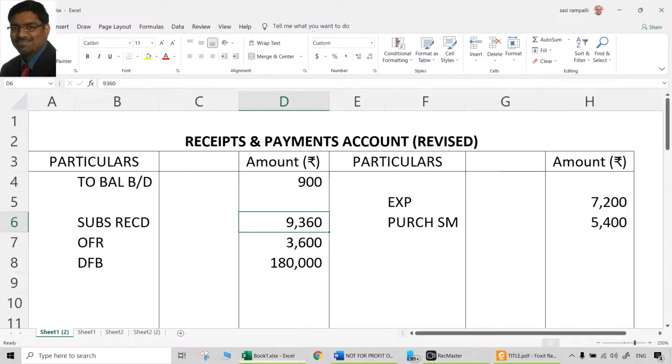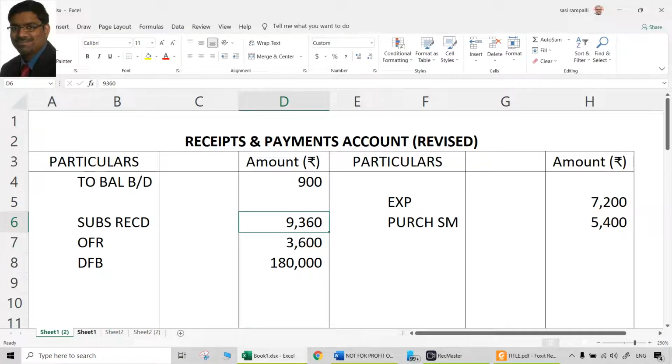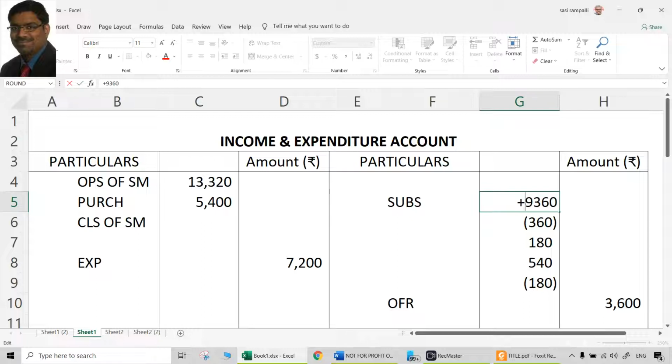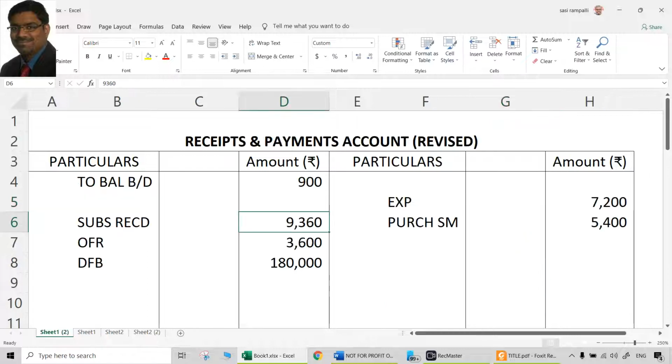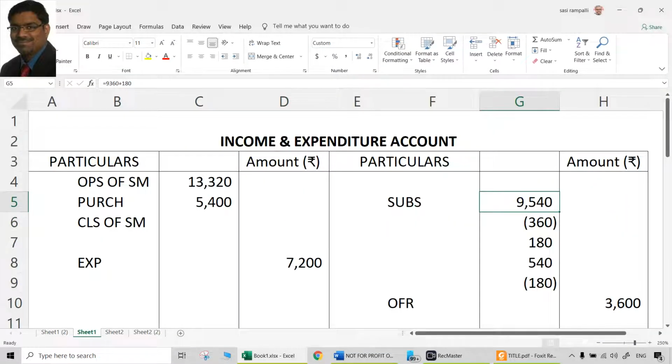But it is not the case. There is a subscription received in advance also. How much is that? 180. So if you want to reduce this 180, first of all, it should be included here in the 180. That means 9360 is not the subscriptions which are received. 9540 should be the subscriptions received. So 9540 and 9540 should be the subscriptions received. From that only you can reduce 180.